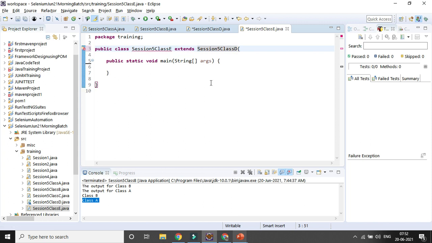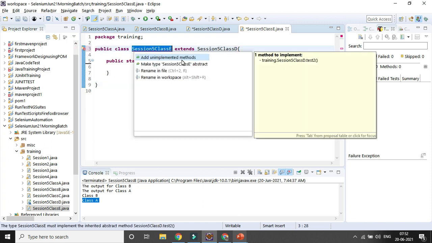Okay, so immediately you can see some error message is there. What is the error message? You can see, as and when we are trying to inherit an abstract class, we have to implement all the unimplemented methods. Unimplemented method means abstract method. Abstract method means those methods do not have any body at all.